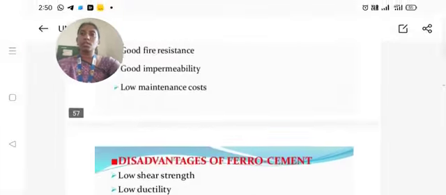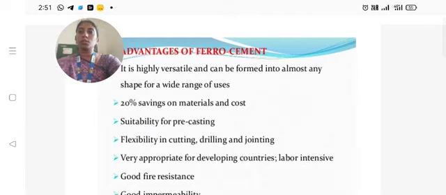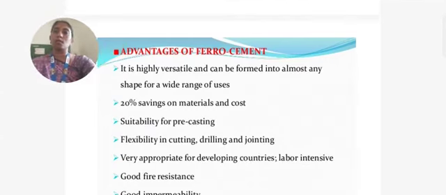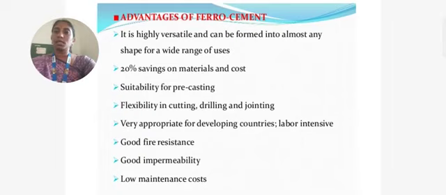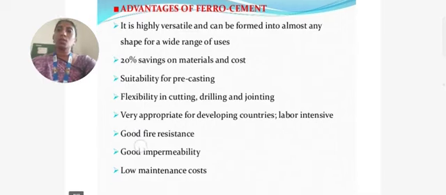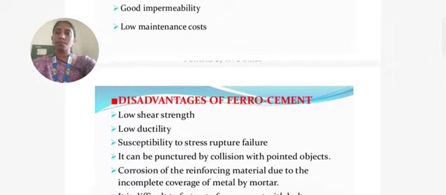Some of the advantages and disadvantages of ferro cement. Coming to the advantages, it is highly versatile and can be formed into almost any shape for a wide range of uses. 20% savings on materials and cost, suitability of precasting, flexibility in cutting, drilling, and jointing, very appropriate for developing countries, labor intensive, good fire resistance, good impermeability, low maintenance cost.